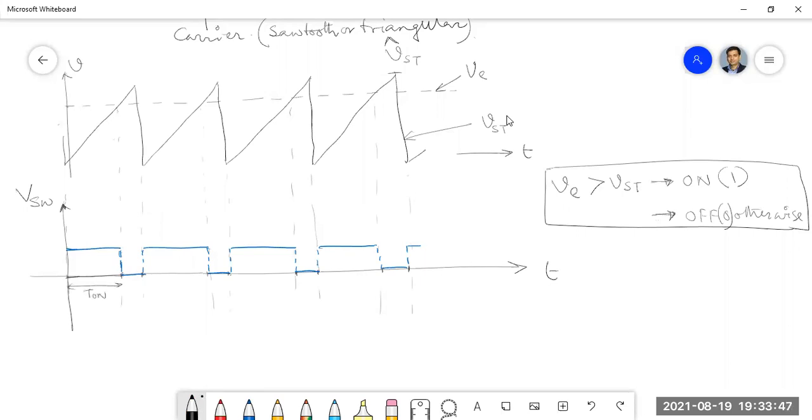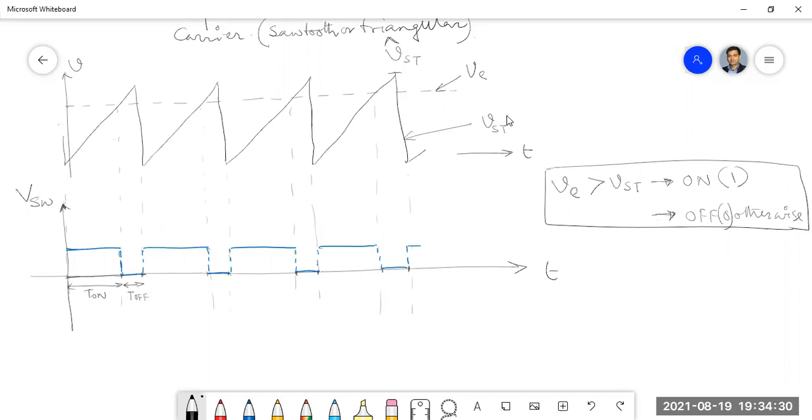Sir, why are you taking the carrier signal as sawtooth or triangular, not any other waveform? What type of waveform do you want to use? You can use many others, but I will try to establish a relation which should be linear. I will try to establish a relation of the duty cycle in terms of VST and this VE.